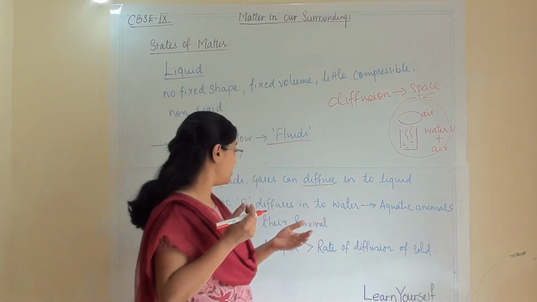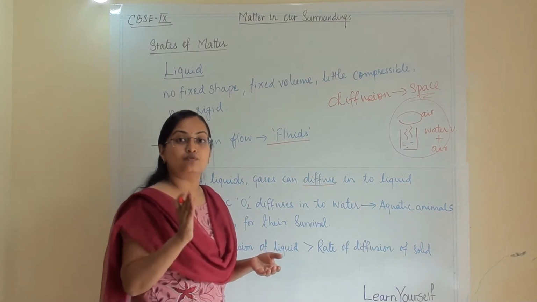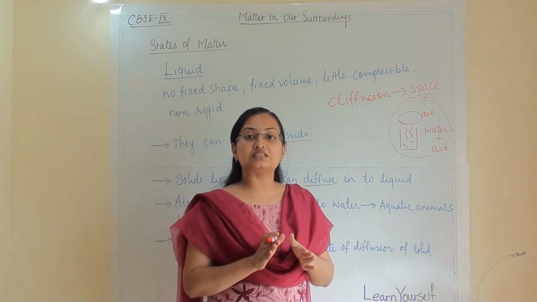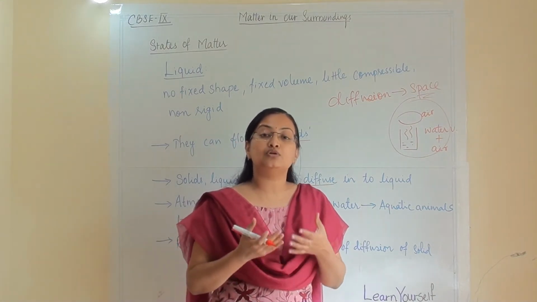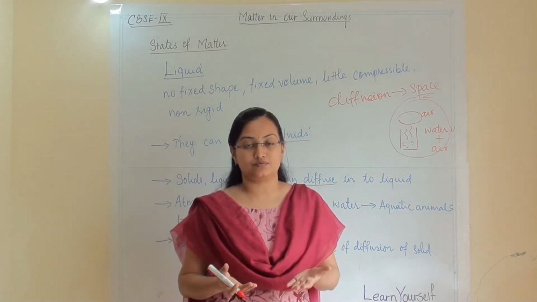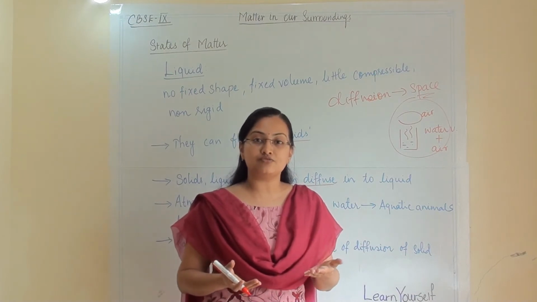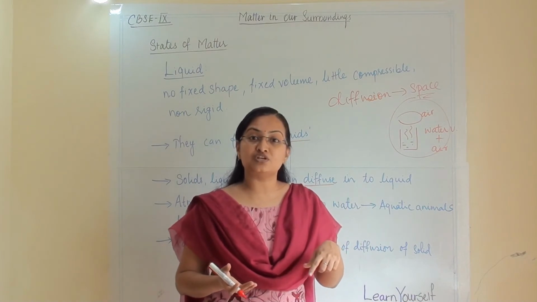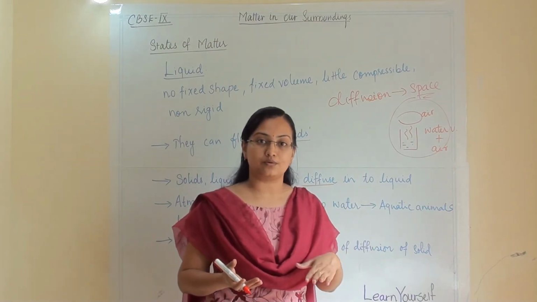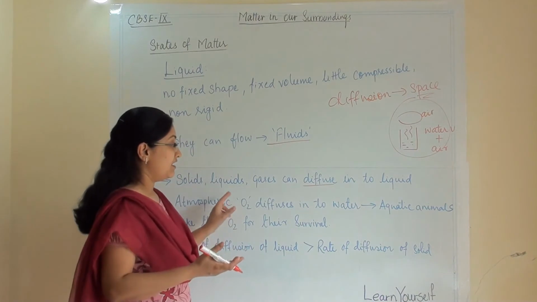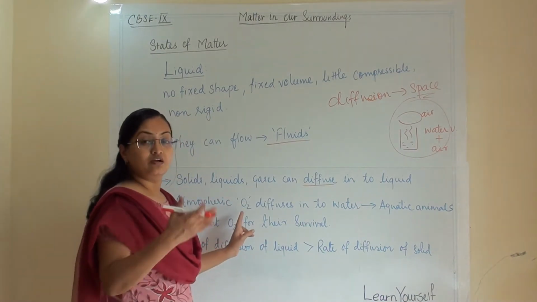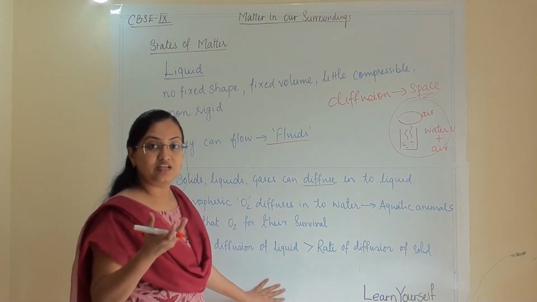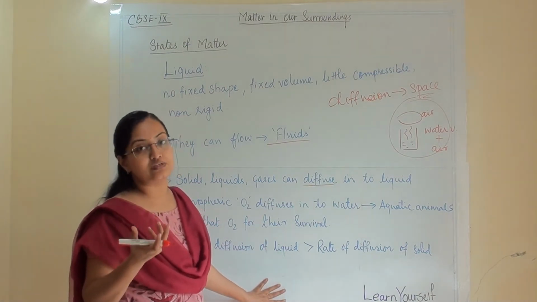What is an example of that? Atmospheric oxygen can dissolve into water. This is the reason why aquatic animals survive underwater. Which oxygen are they using for breathing? The dissolved oxygen. And how has that oxygen been dissolved? From the atmosphere. And which characteristic of water helps oxygen to dissolve into it? The intermolecular space between the particles.